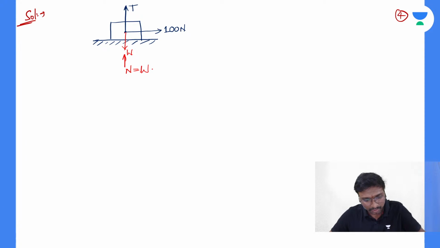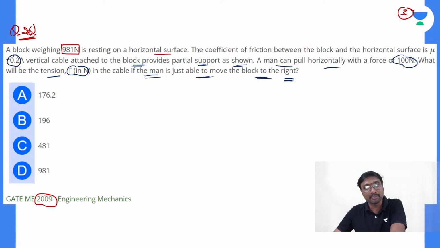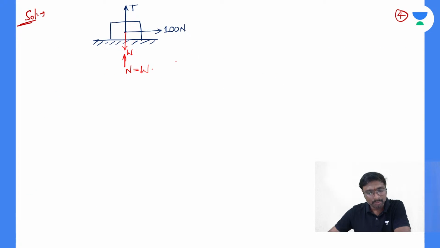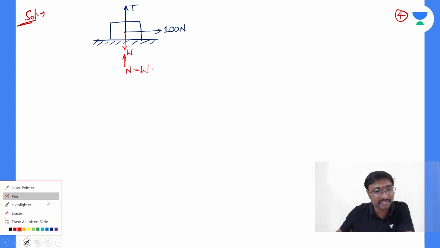Now if you just observe, this is your friction. The man pulls horizontally. What is the value of the tension in the cable if the man is just able to move the block to the right side? So normal reaction, do you know? Is it equal to the weight, or is it equal to the weight minus tension? It is equal to the weight minus tension.